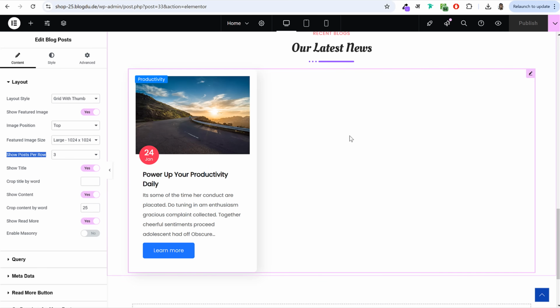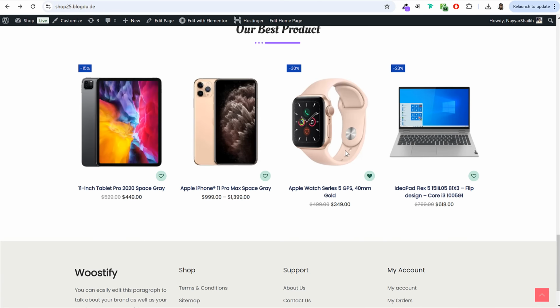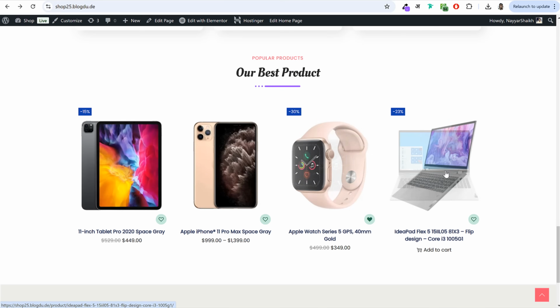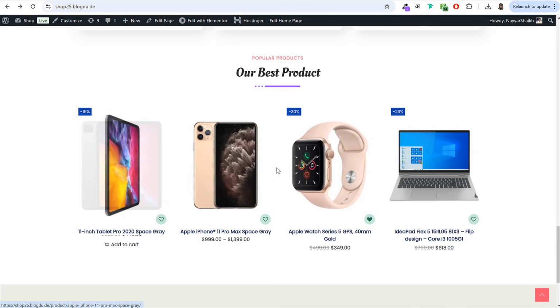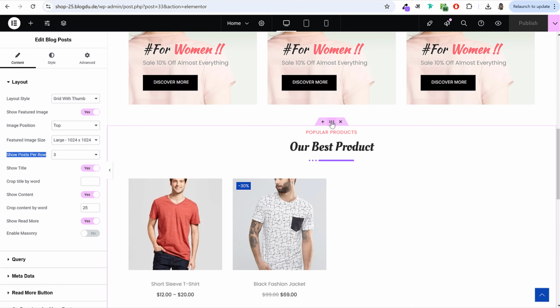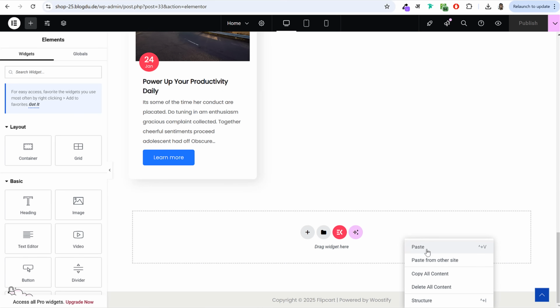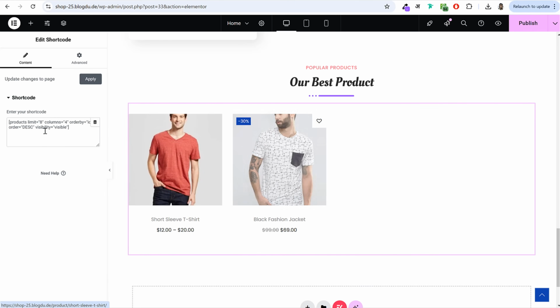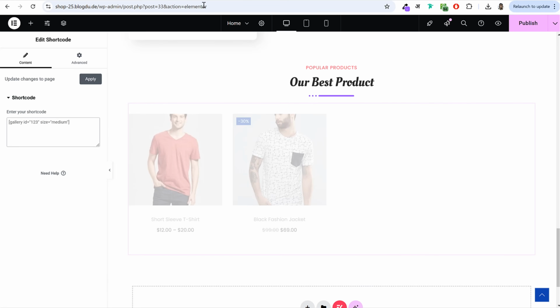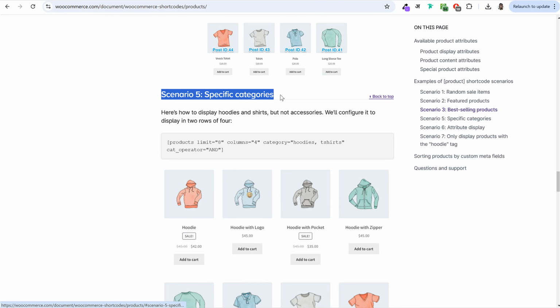So it will display 3 blog posts over here. Then again, finally below this, we have another product section. Now this is useful if you want to display products only from specific categories. So I'll again copy this, right click copy, right click paste. Now we'll remove this shortcode and we'll come back to this page and we'll use this shortcode, specific categories.